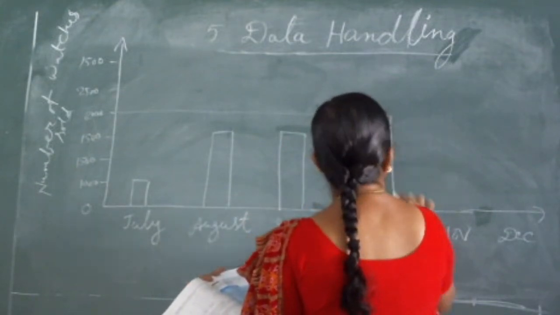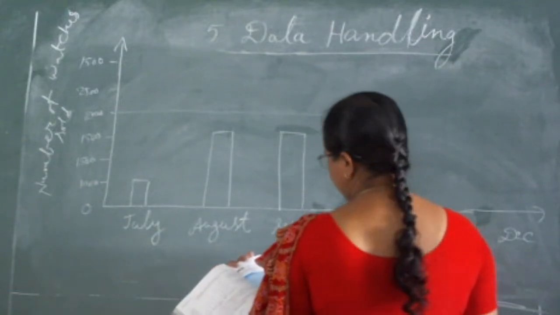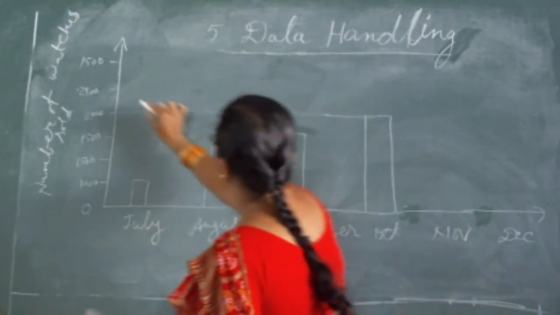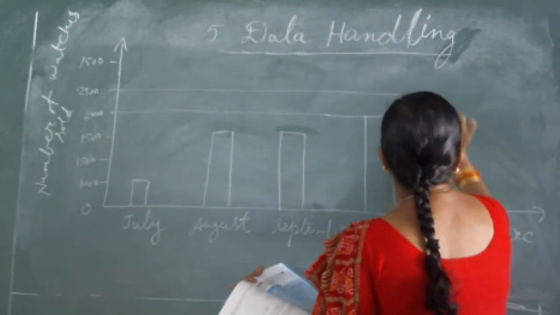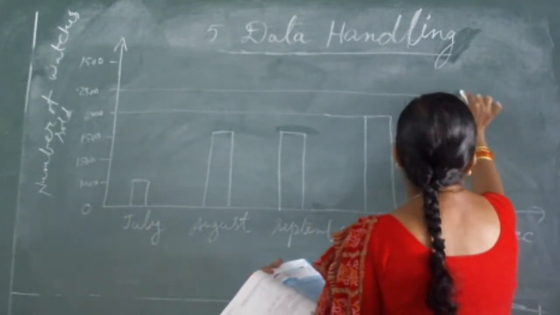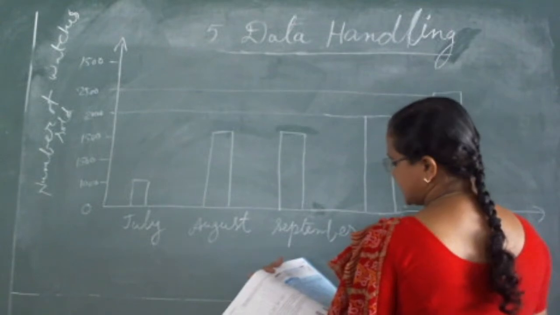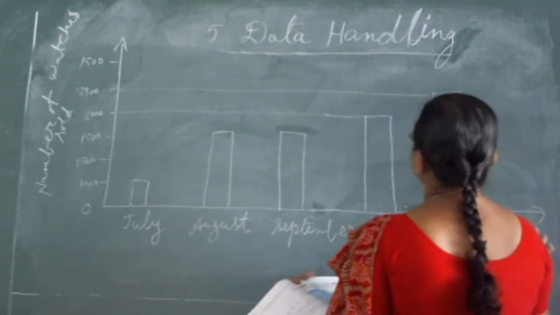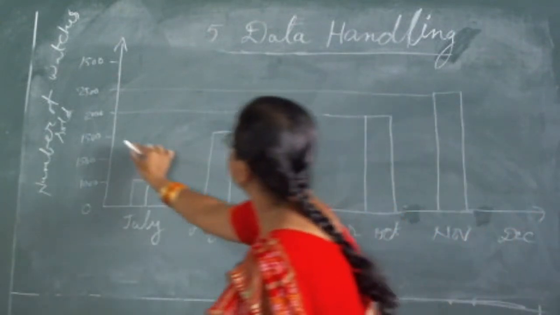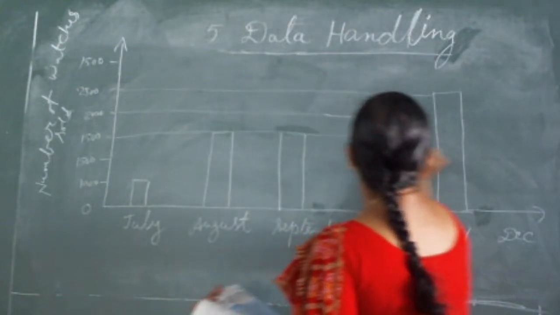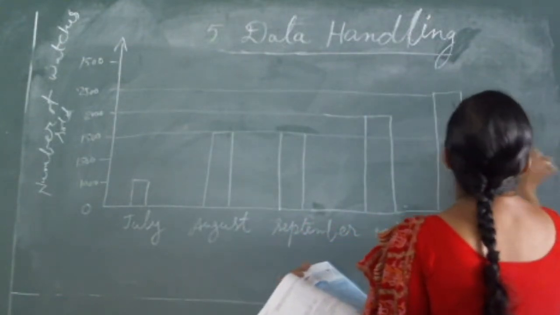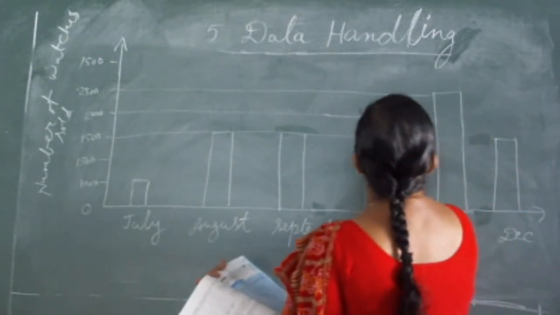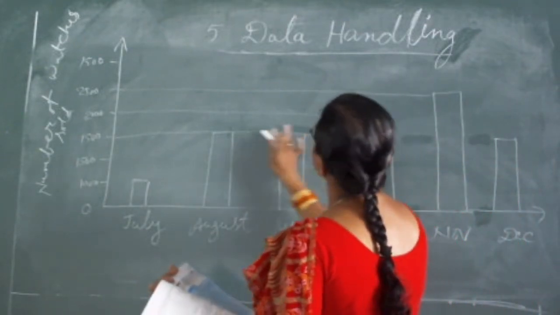As well as in November, 2500. How many watches were sold in November? 2500 watches. And in December again 1500. Just for confirmation I drew these lines, there is no need.